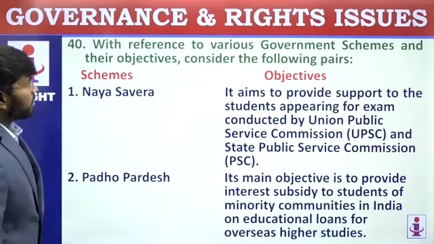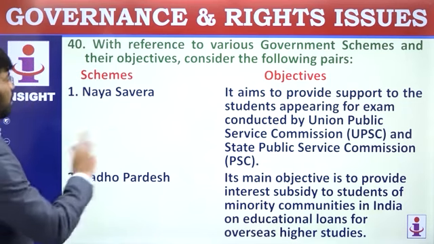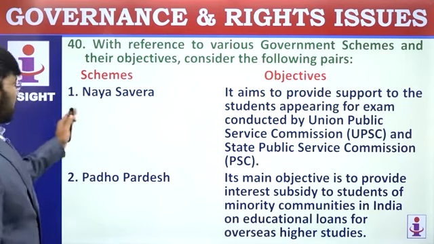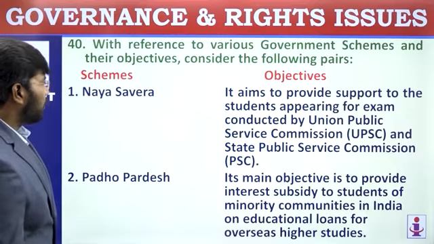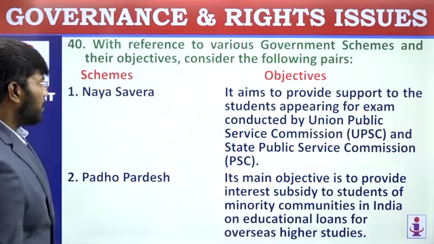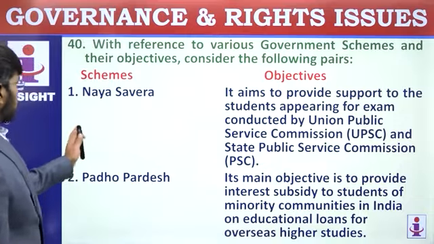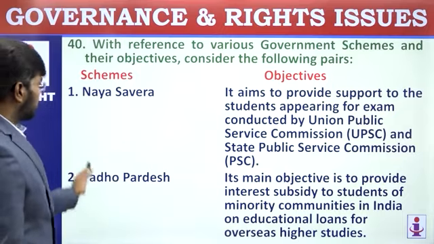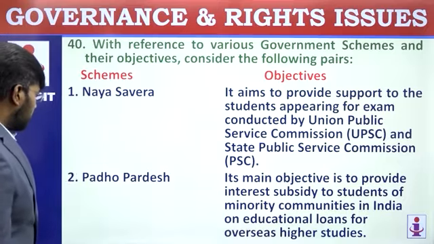With reference to various government schemes and their objectives, consider the following pairs. Schemes, objectives. Naya Savera, it aims to provide support to students appearing for exams conducted by the Union Public Service Commission and State Public Service Commission. This scheme is not related to this. Go on with the second statement. Padho Pardesh.